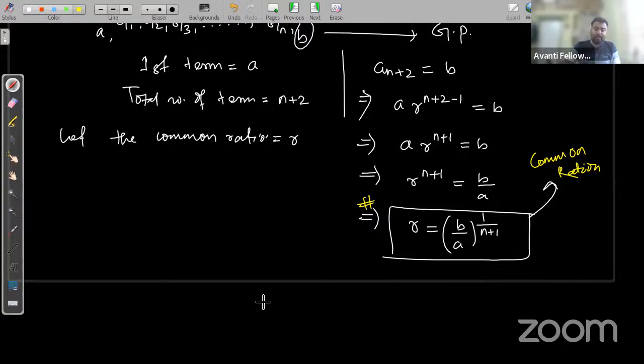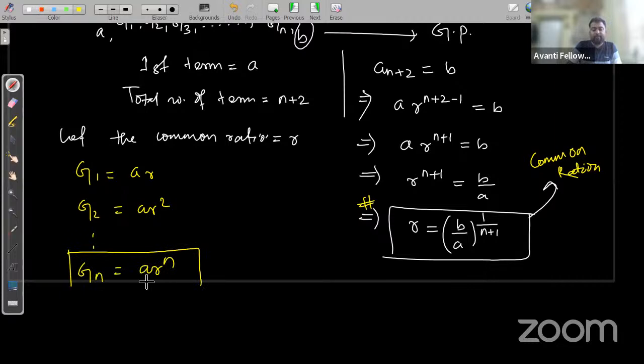So tell me now, what is G1 here? G1 is the second term, so G1 will be ar. So G2 will be ar squared. So similarly, Gn will be ar to the power n. Remember, Gn will be ar to the power n.